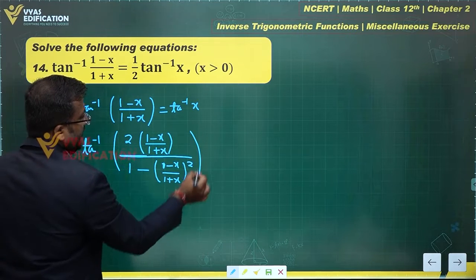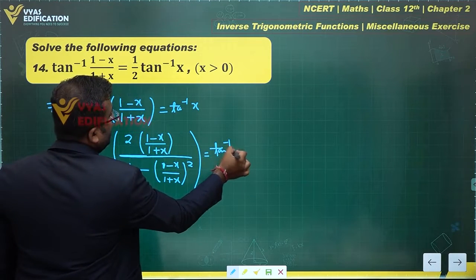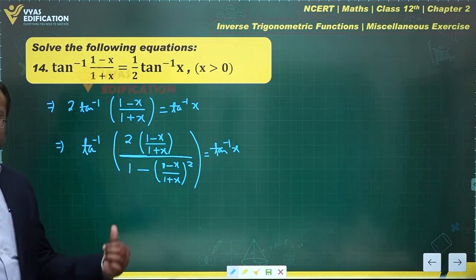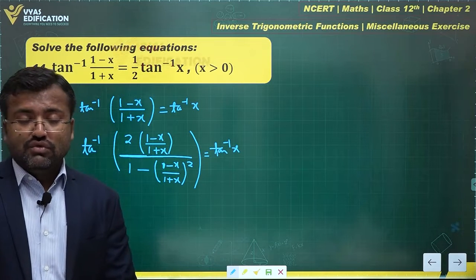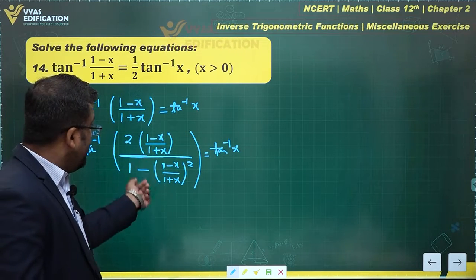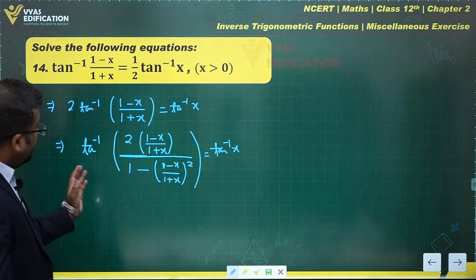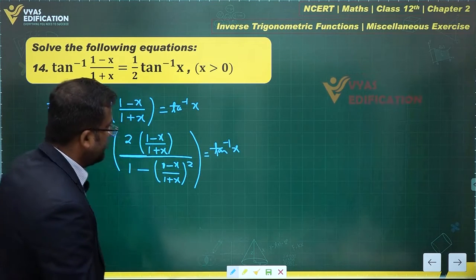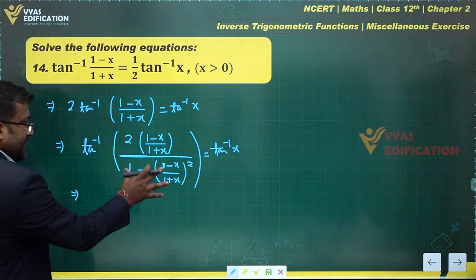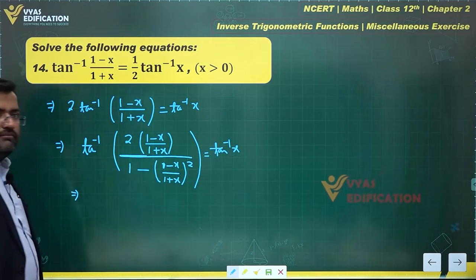Yes. Now tan inverse of something is equal to tan inverse of x, therefore this quantity is equal to x.